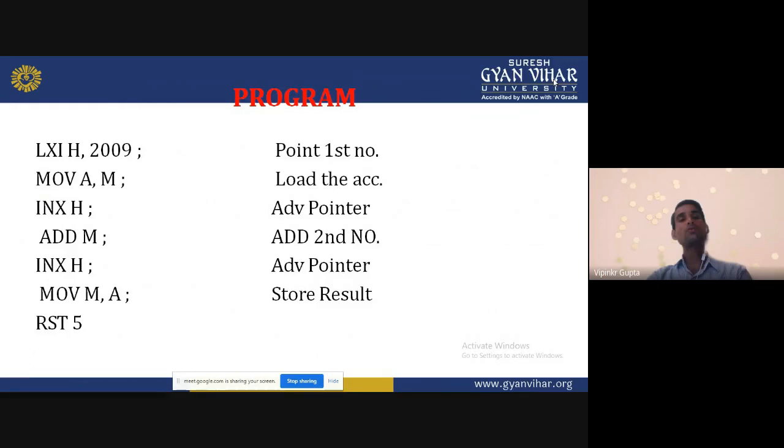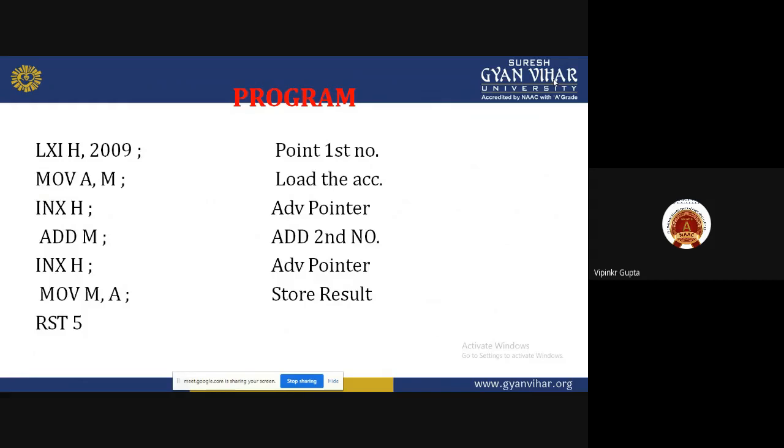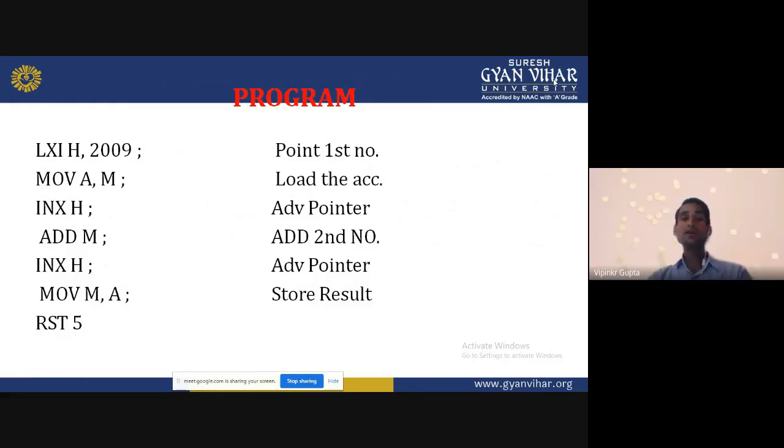So, move A comma M. What is the meaning of this instruction? Memory data will be transferred to the accumulator. Where do we get the memory address? We get the memory address using the HL pair. What is the data of the HL pair? 2009. So whatever data we have in 2009 is transferred to the accumulator.